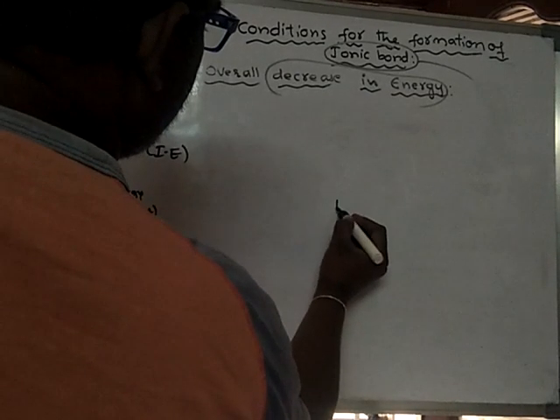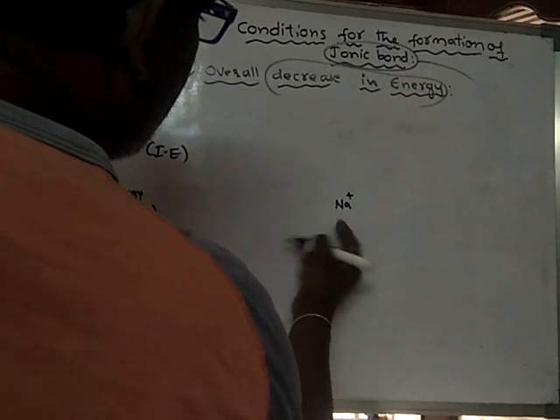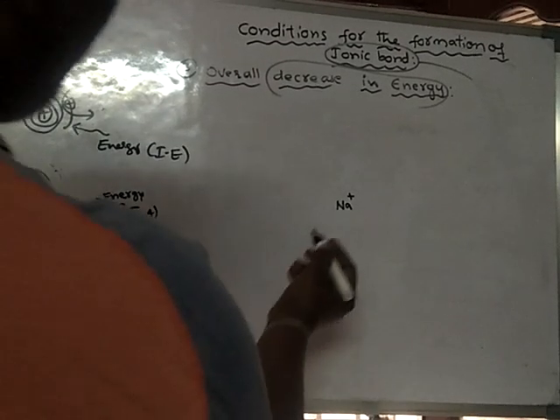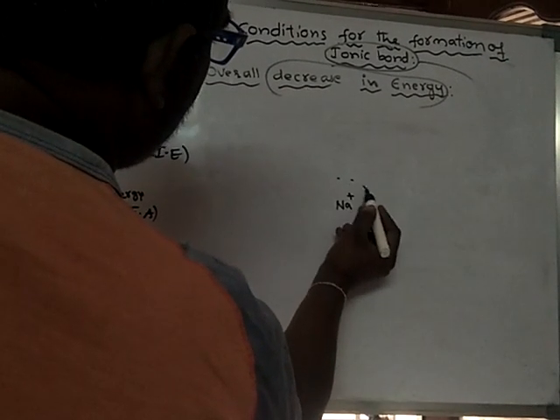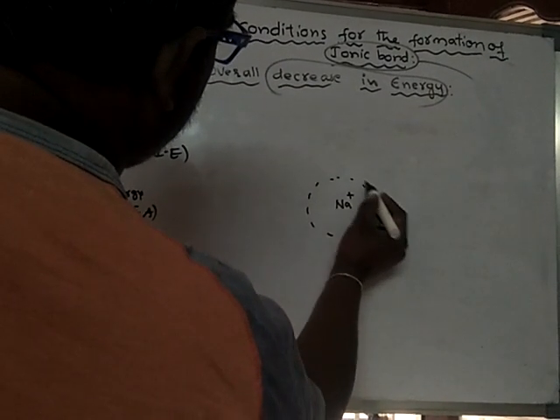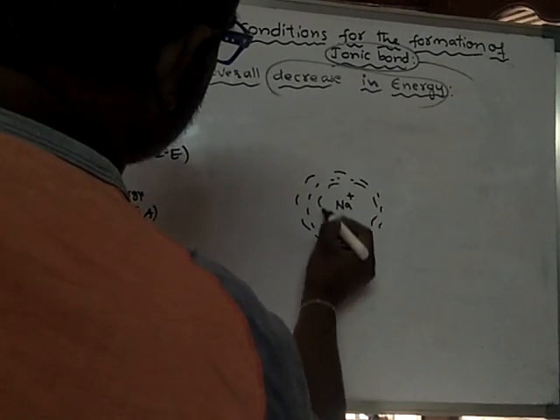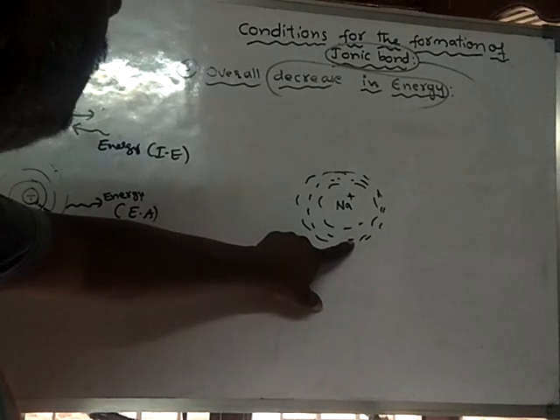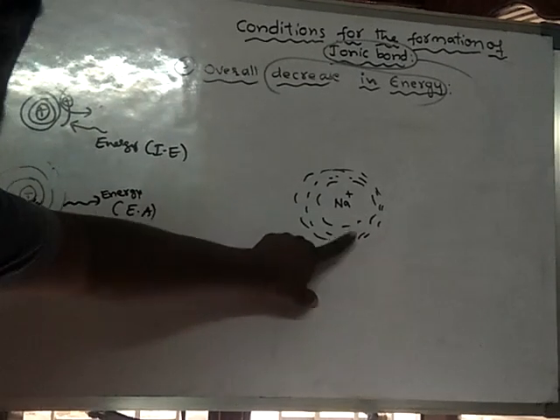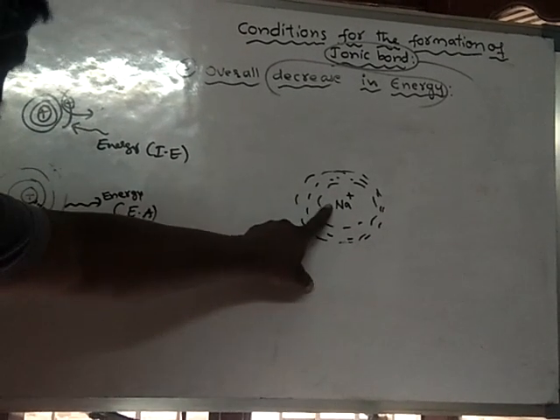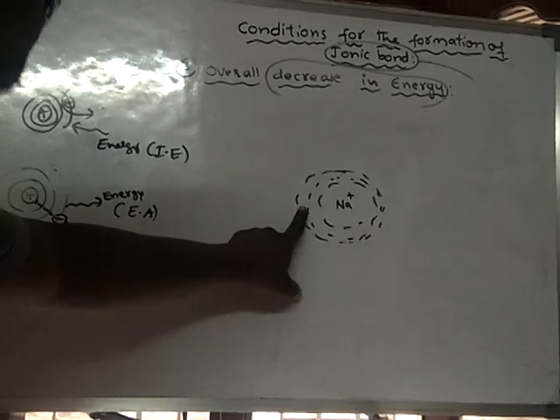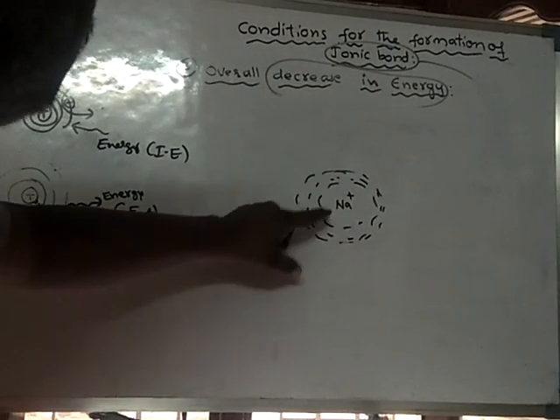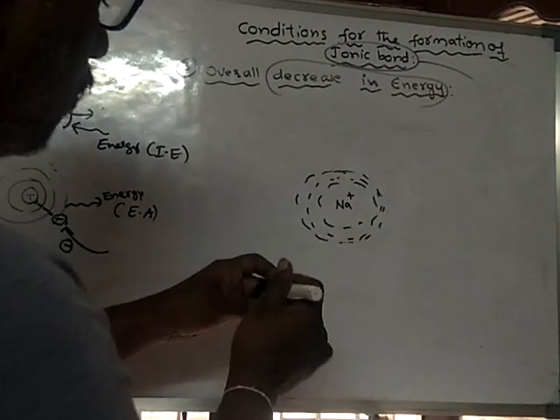I am writing this ion at the center. This Na plus ion, as it is a charged particle, will extend its electric field to a certain distance. That means up to this distance the charge of sodium is felt, and even towards the front also.